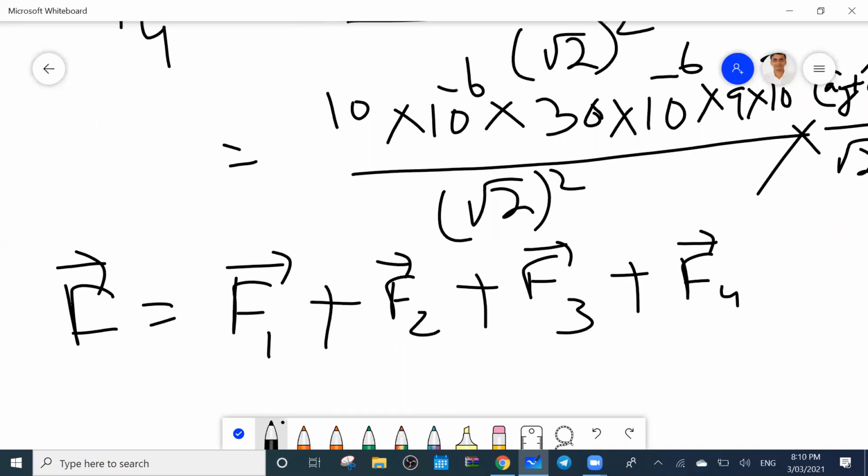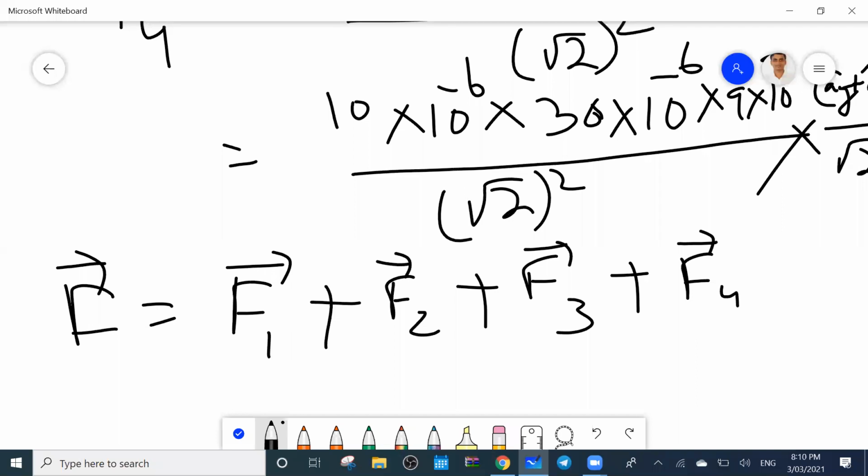Let me help you check the unit vector. The unit vector magnitudes are constant everywhere, 1 by root 2. So see which one is plus and which one is minus. In AR1, minus x by root 2 is there. But in AR2, plus x by root 2 is there. So the x component will cancel.